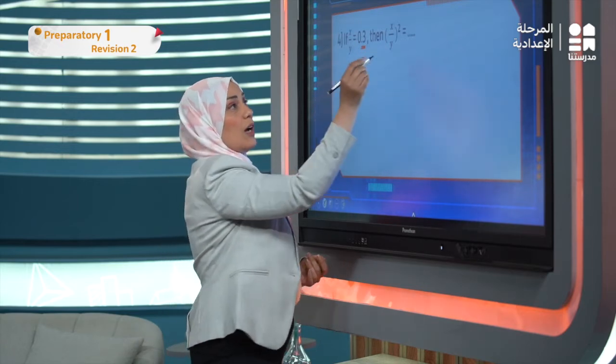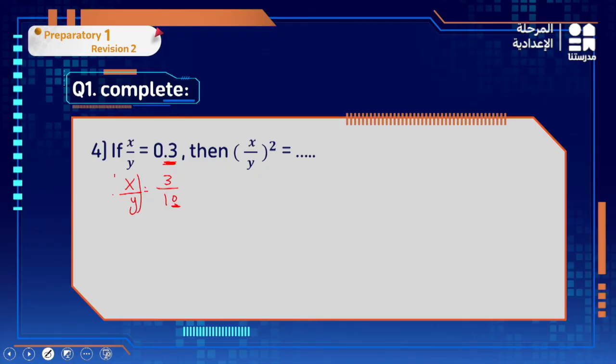Now I'm going to write power 2 for each side. And 3 over 10 to the power of 2 means I need to multiply it by itself 2 times, or 3 to the power of 2 over 10 to the power of 2, which is 9 over 100. I can keep it like that, 9 over 100, or rewrite it as a decimal.